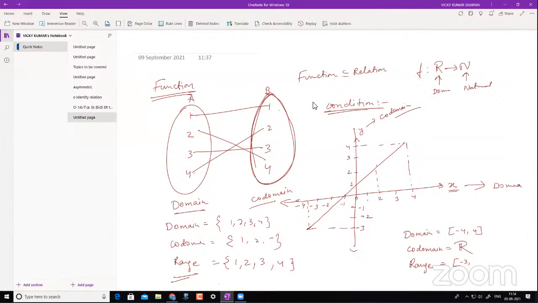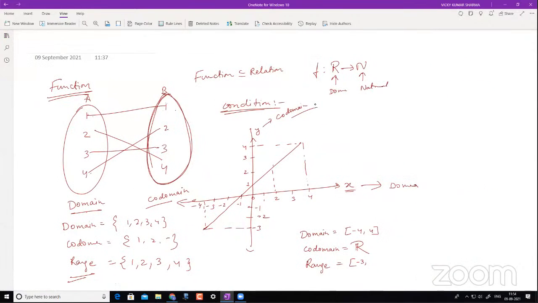Excuse me, sir. Over here, why can't we take the elements of the x-axis also as real numbers as we took for y? Why can't we take the domain also? Okay, I'll tell you why. Because over here I'm restricting this function. This function has been restricted. If there was an arrow over here saying that this goes from -infinity to +infinity, then the domain would have been all real numbers. But what I have done here is restrict this, saying your set A should contain only elements from here to here.